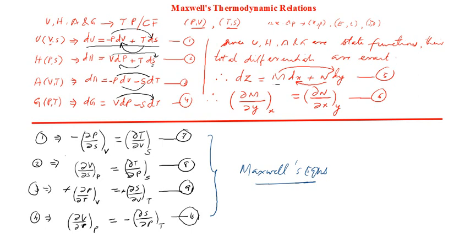In the next session, we'll see how to memorize or recall the 4 Maxwell's equations easily. There are a number of mnemonics, and like we have discussed how to memorize the thermodynamic potentials and their relationships, there are certain concepts you can apply, like checking their dimensions and understanding the conjugate variables. That will help you overcome the problem of writing or representing Maxwell's relations in a wrong manner. We will discuss that in the next session.